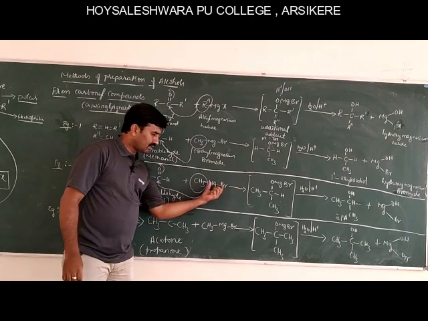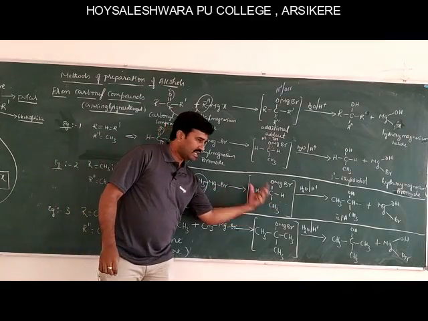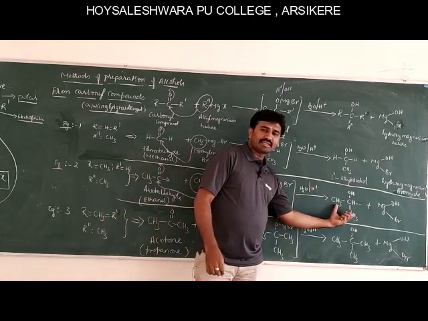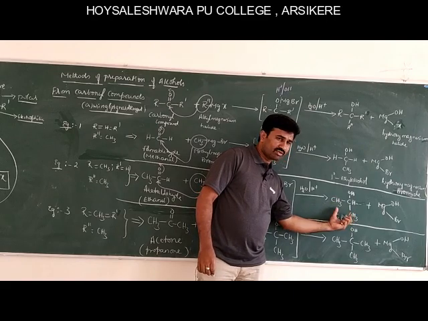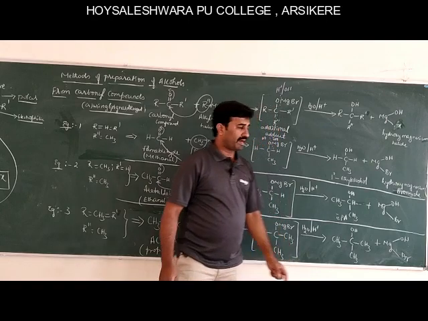O minus picks up the positive part, MgBr, to form an addition product. This addition product upon hydrolysis gives a secondary alcohol, isopropyl alcohol, and hydroxy magnesium bromide.